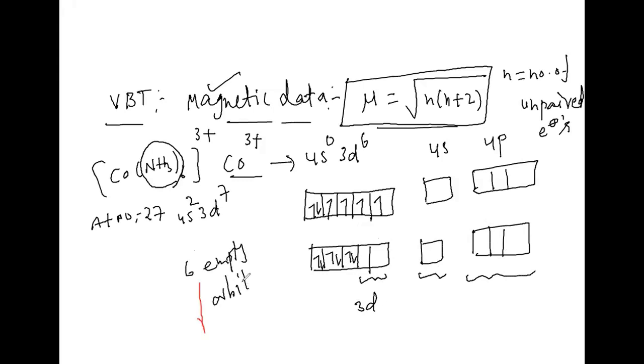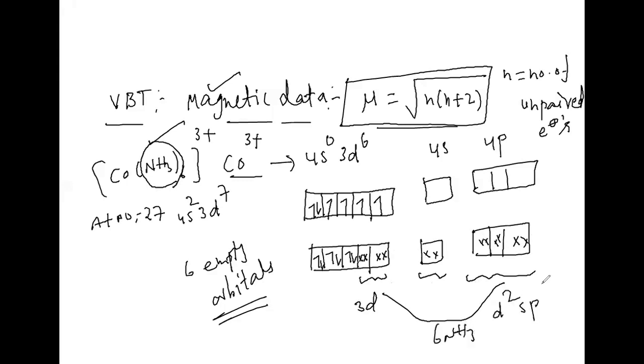These 6 empty orbitals are going to accept 6 pairs of electrons from 6 ligands. Means this I am going to fill up with cross marks like this. This is from the 6 ammonia ligands. What is this? d2sp3 hybridization. Then what type of complex is this? Octahedral complex. d2sp3, and we can call this an octahedral complex.